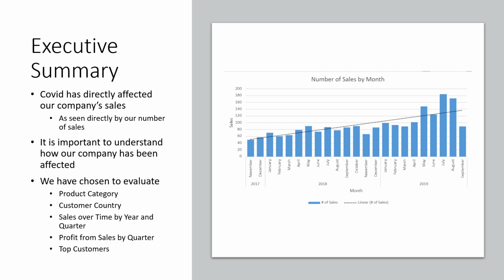negatively. We know that each piece of data in the set is important to evaluate, but there are 5 areas in particular that need to be looked at closely. The 5 areas are product category, customer country, sales over time by year and quarter, profit from sales by quarter, and top customers.